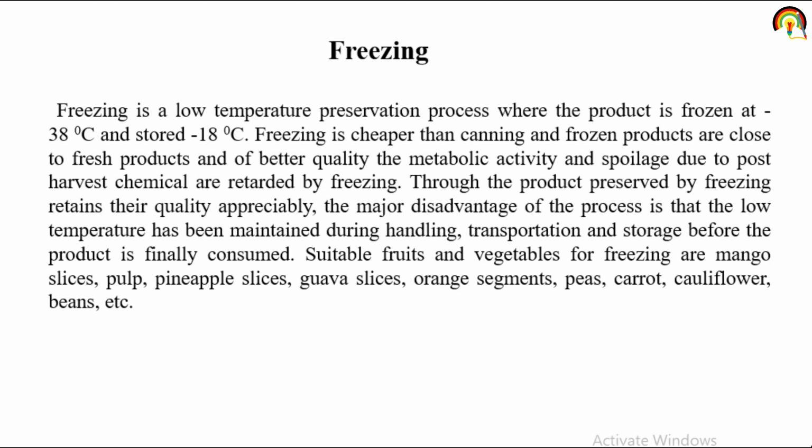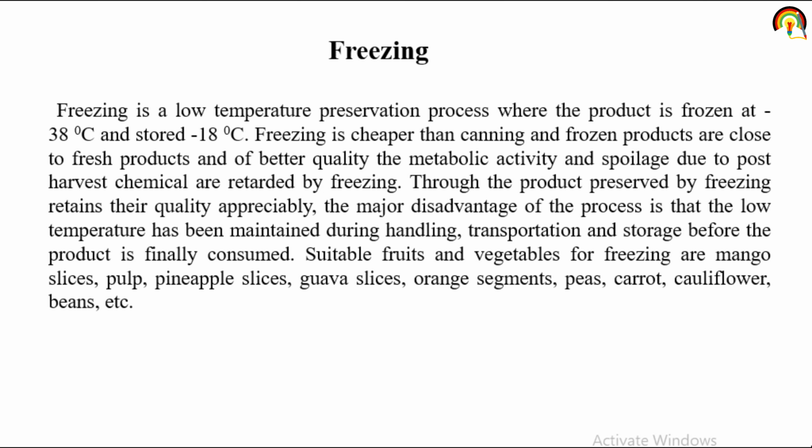There are several methods that are used for the processing of fruit and vegetable, and freezing is one of them. Freezing is a low temperature preservation process where the product is frozen at minus 38 degrees Celsius and stored at minus 18 degrees Celsius. Freezing is cheaper than canning or drying, and the products are close to fresh product. Canning and drying are costly processes as compared to freezing.